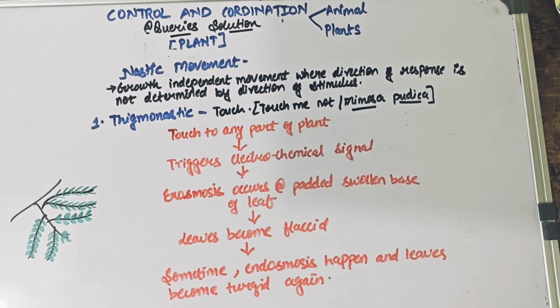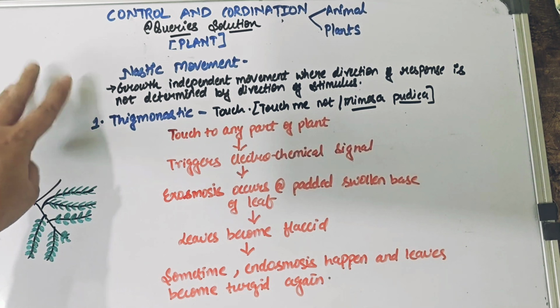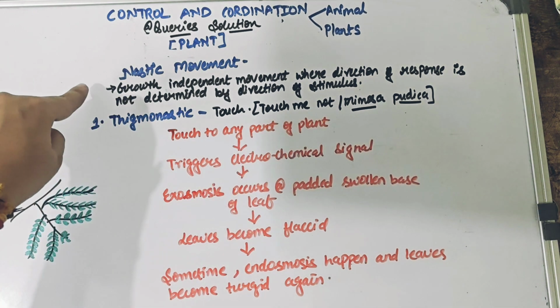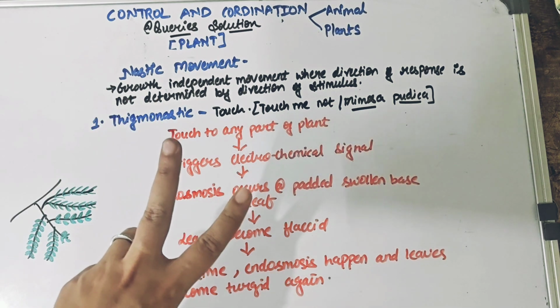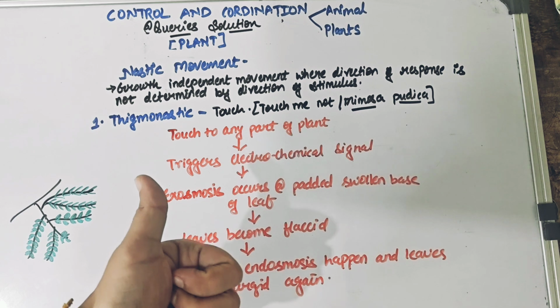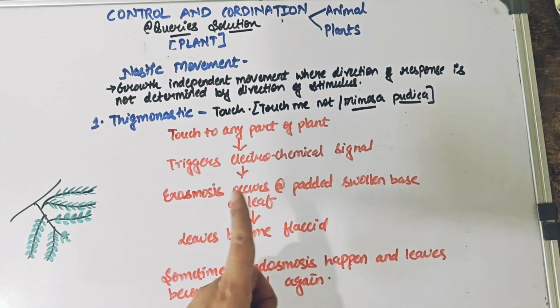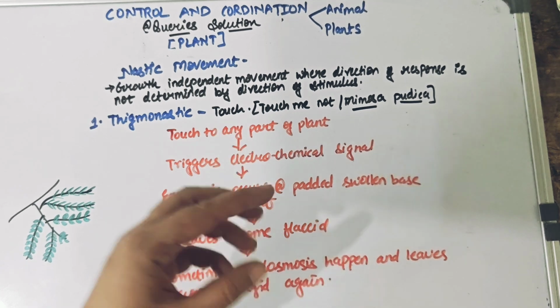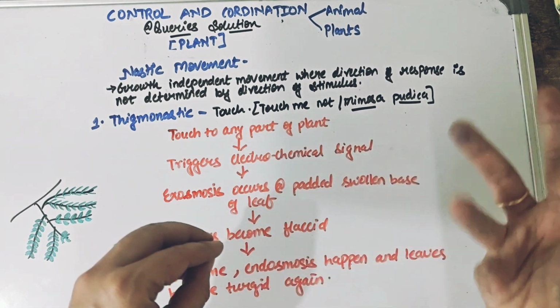This, as you can see, is the last part of the video, and here we are talking about nastic movement in plants. As we have understood, there are two important properties. First of all, it is a growth independent movement, and secondly, it is a non-directional movement. This means there is no growth happening, but the plant will show a movement, and wherever the direction of the stimulus is, the response can even be away from that direction.